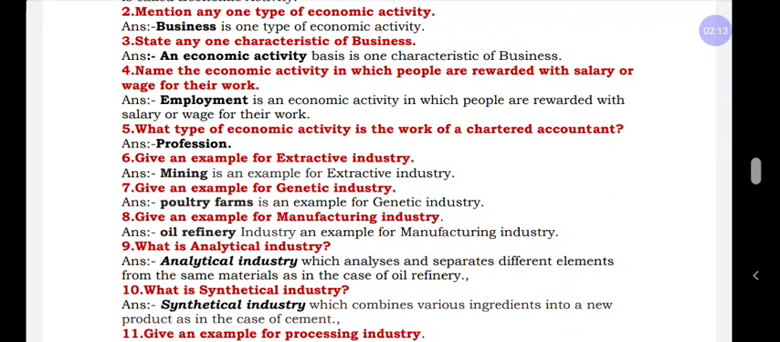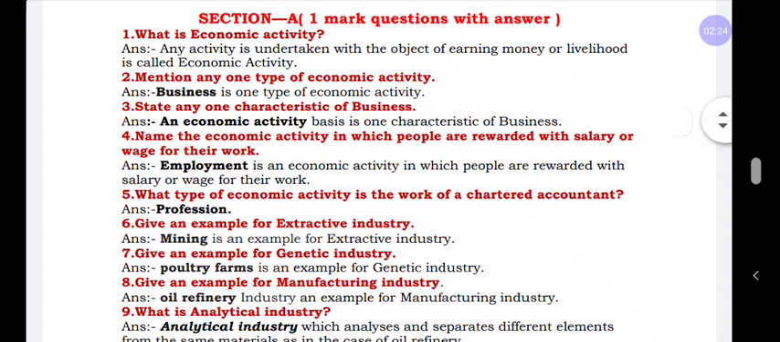Compulsory, 200%. These questions have more chances to come in the examination. Now I am going to revise Section A, 1 mark, that is one-word answers.